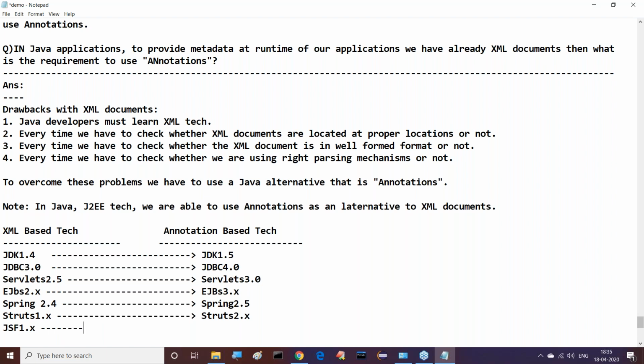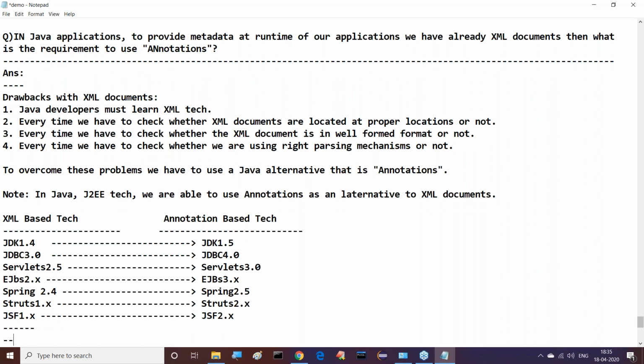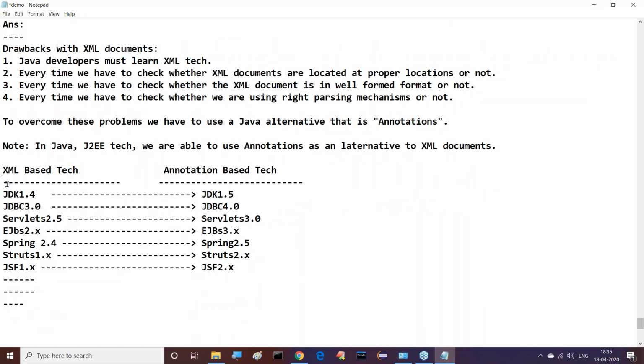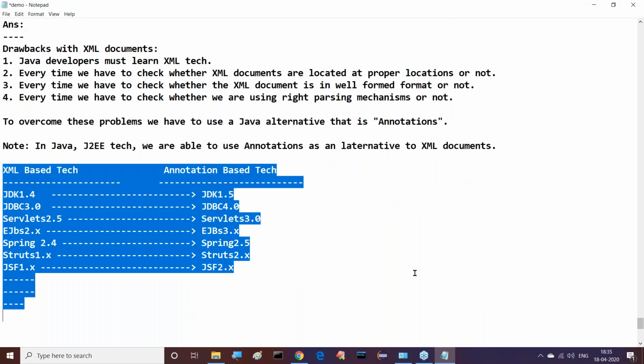JSF 1.x version is totally XML based. Right, sir. JSF 2.x version is which one? Annotation based. Like this, a number of technologies are available. This is the total awareness of which technologies are using XML and which technologies are using annotations. If you observe these points now, all the older technologies are using XML documents and all the newer